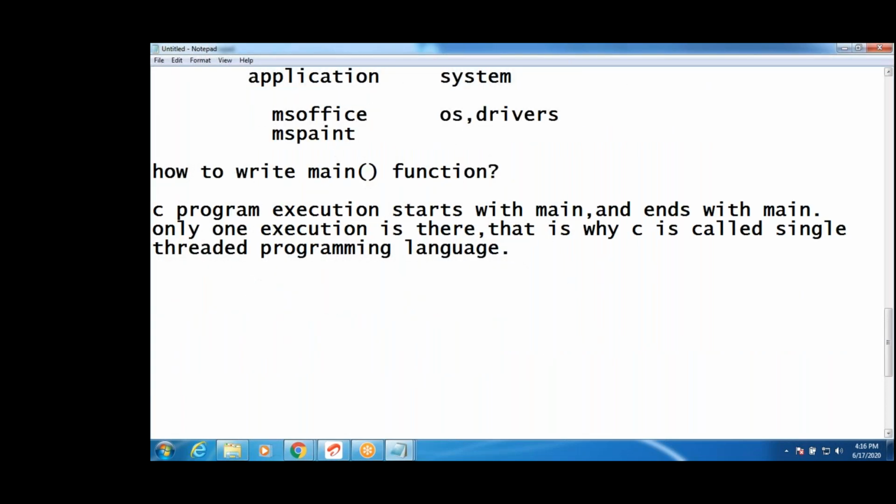Now, how to write a main function? See guys, we write the main function like this: void main. While writing main, open parenthesis and close parenthesis. Execution starts from here. This is the entry point of execution, guys.